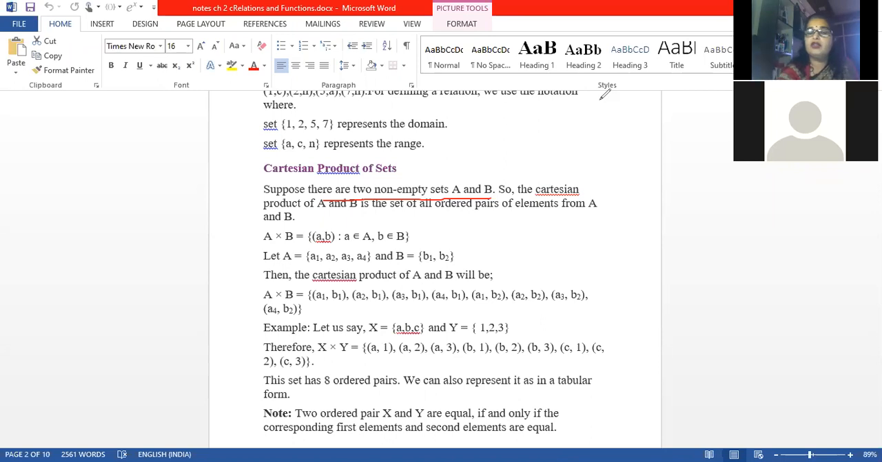So if we have two non-empty sets, the Cartesian product of A and B will be the set of ordered pairs of elements of A and B. Now just see, A cross B will give you (a, b), an ordered pair where a belongs to set A and b belongs to set B. So you will get all the ordered pairs (a, b) where a belongs to set A and b belongs to set B.